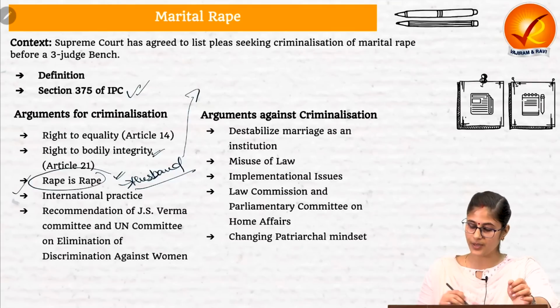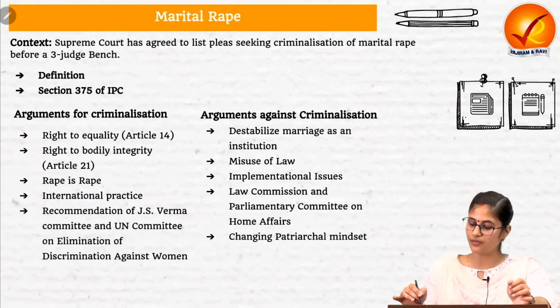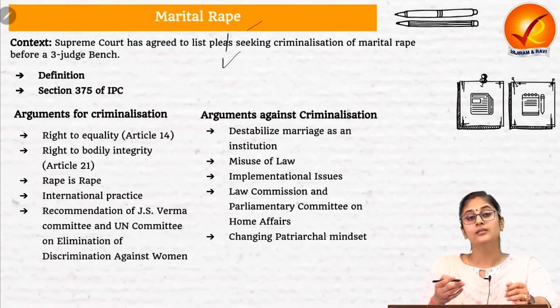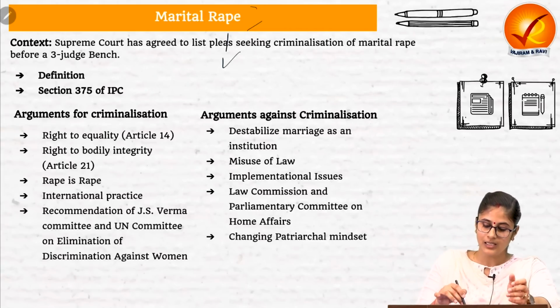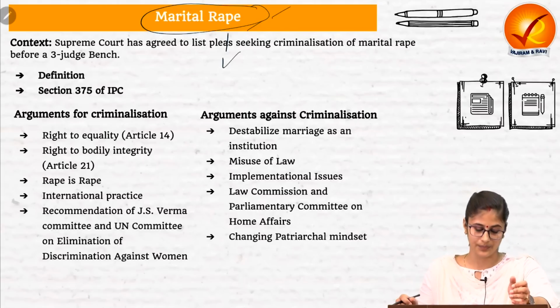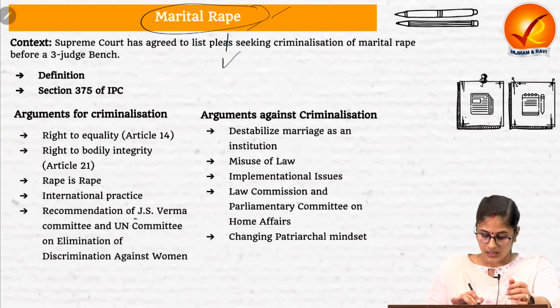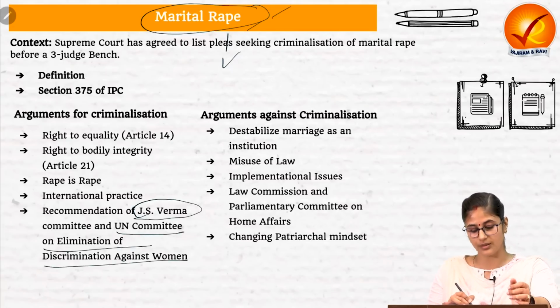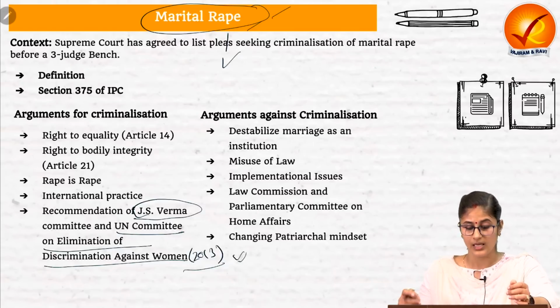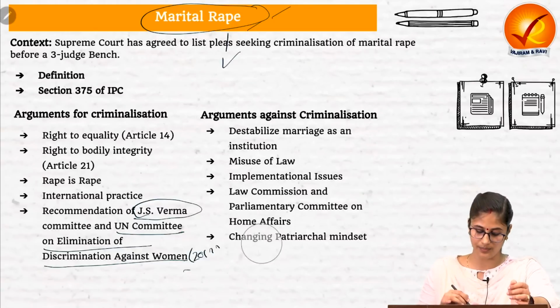Then, given the international practice, more than 100 nations have already criminalized marital rape. And even the UK, based on which we are still not criminalizing marital rape, has also criminalized marital rape. Then, in this regard, the J.S. Verma Committee and the UN Committee on Elimination of Discrimination Against Women in 2013 have argued for criminalization of marital rape. Let's have a look at the arguments against as well, that is, why we should not criminalize marital rape.